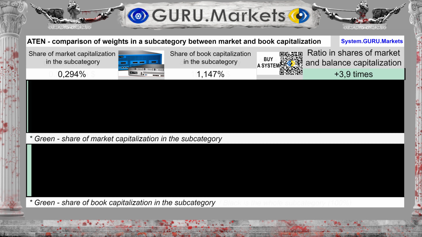Having made a comparison of the occupied shares of market and book value, we will see the following. Occupied share A10 Networks Incorporated in the subcategory in case of market capitalization assessment is 0.294%. The balance sheet capitalization is 1.147%, which is 290% more than the share of the exchange value.